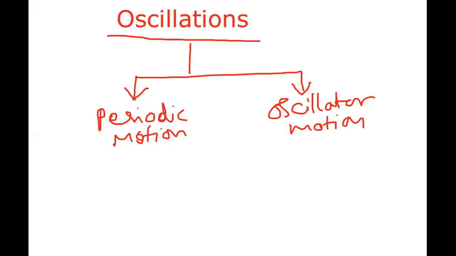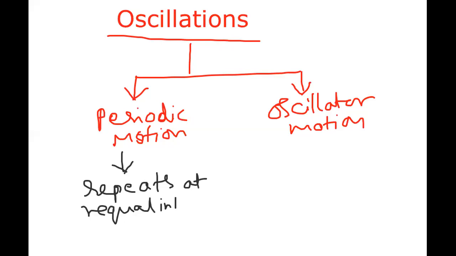We are discussing periodic motion. Periodic motion means the motion which repeats at regular intervals of time. Motion that repeats at regular intervals of time is called periodic motion.